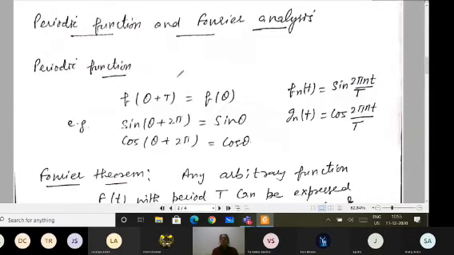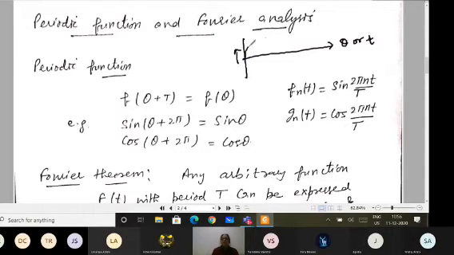On this periodic function, of course, the periodic function is repeating itself. Like if I take theta here, or I take t, whatever value I can take. If theta is 0, sine theta is 0.